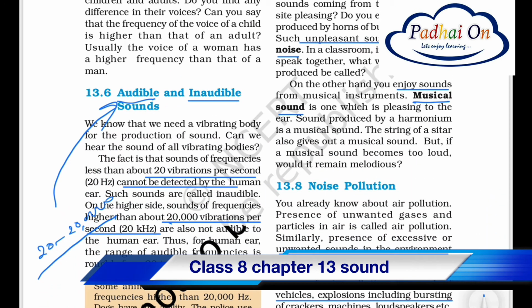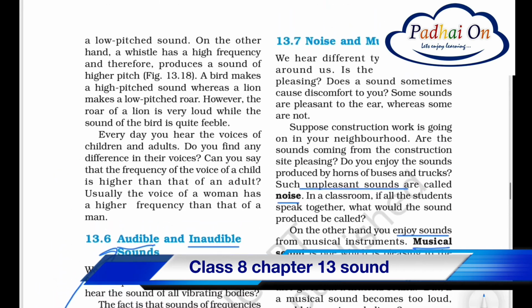Let's understand another important topic: audible and inaudible sound range, right? So when a human ear has to hear something, it must be between 20 hertz and 20,000 hertz. Below 20 hertz we are not able to hear. Similarly, above 20,000 hertz we are not able to hear. So it means 20 vibrations per second. If it is less than that, we are not able to hear, and if the sound is produced at more than 20,000 vibrations per second, we are still not able to hear. So our audible range is between 20 and 20,000 hertz, right?